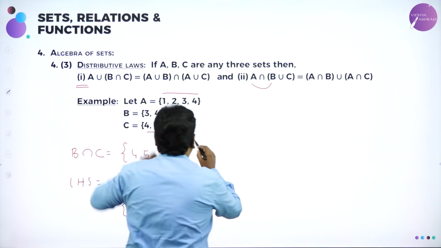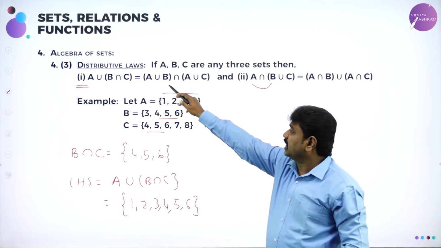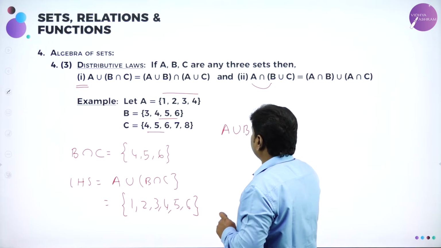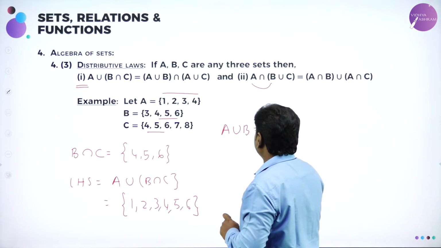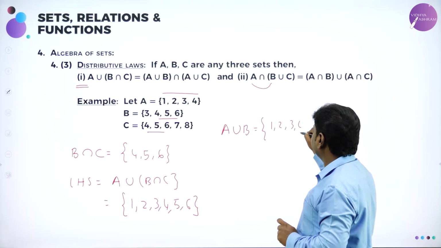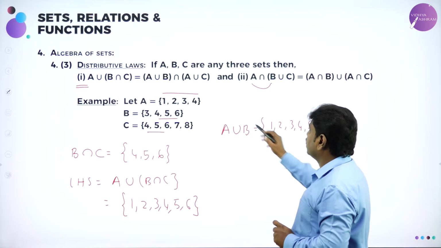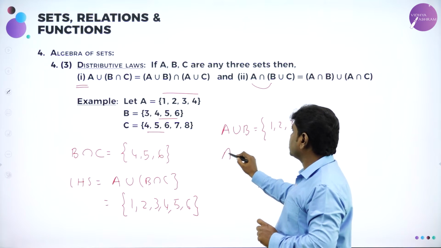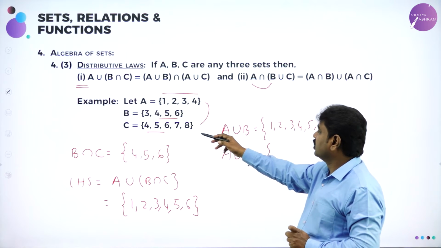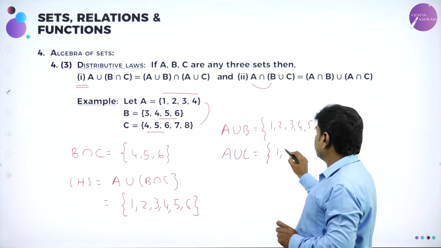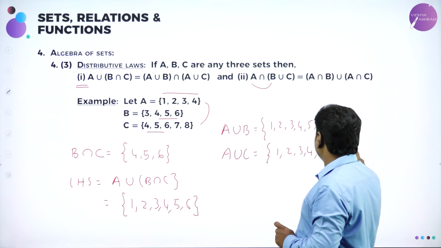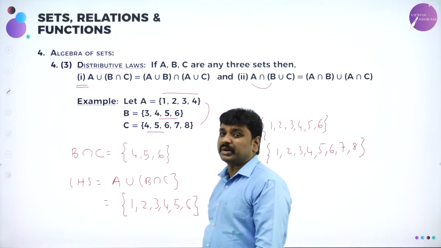Now I will go to the RHS. What is the RHS? (A union B) intersection (A union C). So first find A union B. What is meant by A union B? Combine these two. If I combine 1, 2, 3, 4 and 3, 4, 5, 6, it will become 1, 2, 3, 4, 5, 6. Then you find A union C. What is A union C? Union means combine the elements of A and C without repeating. 1, 2, 3, 4 and 5, 6, 7, 8, so it will become 1, 2, 3, 4, 5, 6, 7, 8.